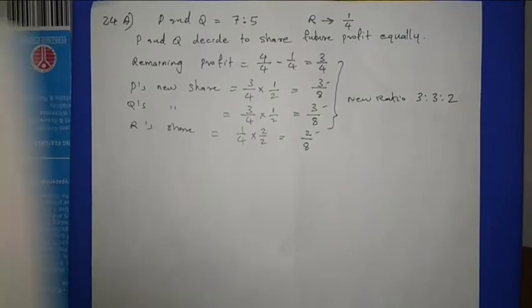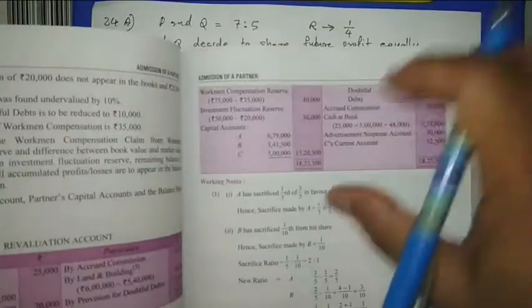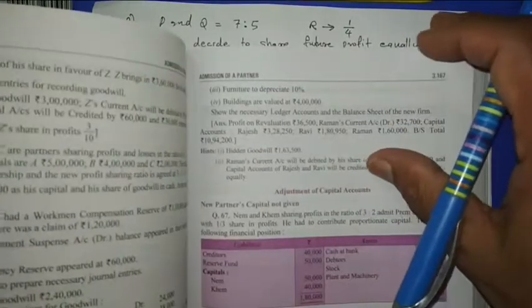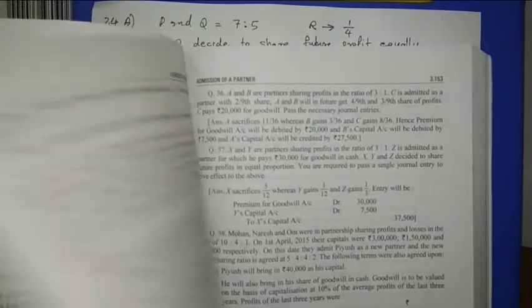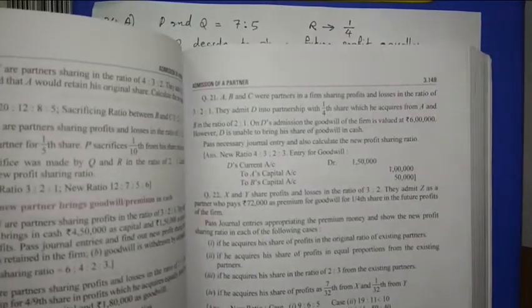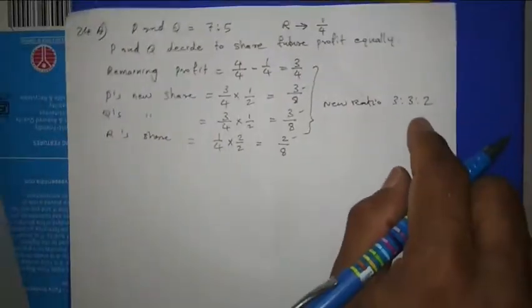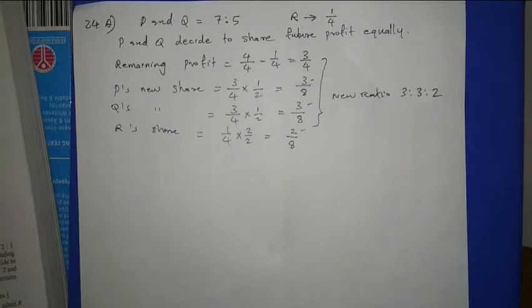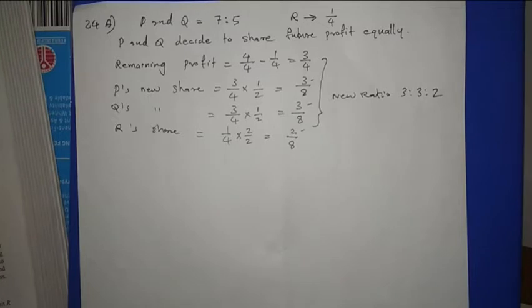Then in this question they are asking for the journal entry. The journal entry part you already know, that is why I am not telling it. This is the calculation of the new ratio, which is new for you, that is why I explained it specially. The new ratio given as the answer is 3:3:2. We got that one. The journal entry, two entries are required, and you have to write them. Then our next question, after this 24A, will be 25.